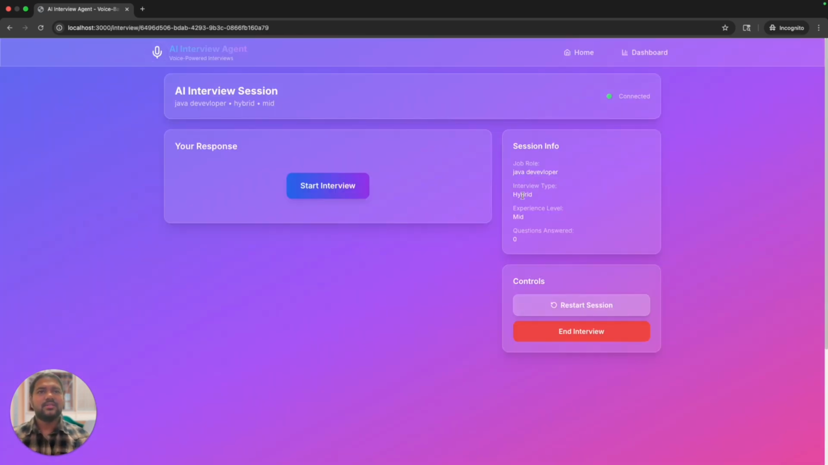It shows the role, the interview type, the experience level, and the number of questions that the AI has asked. And you can have restart controls, like restart session, or you can end the interview in the middle.